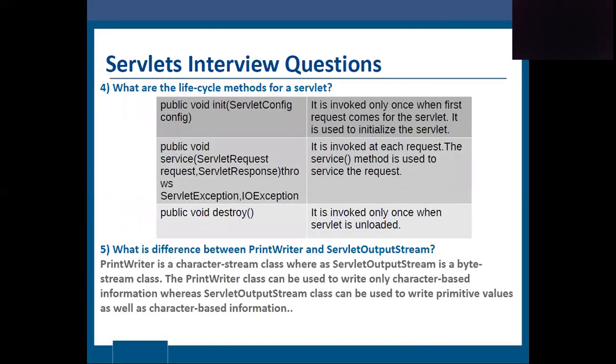What are the life cycle methods for a servlet? Public void init: this method is invoked only once, when the first request comes for the servlet. It is used to initialize the servlet. Public void service: it is invoked at each request. The service method is used to service the request. Destroy method: it is invoked only once, when the servlet is unloaded.